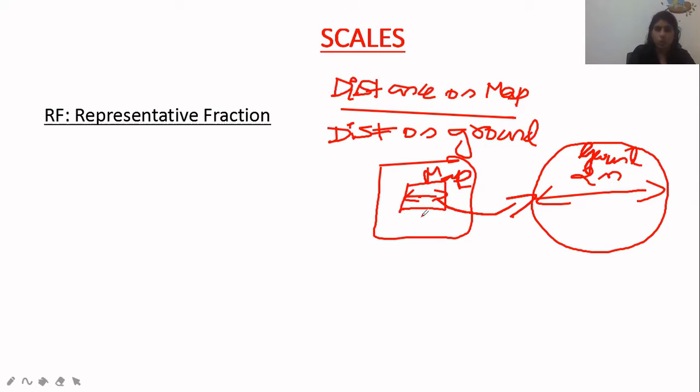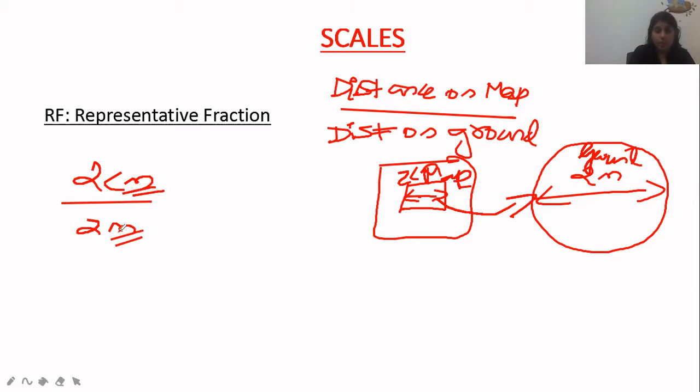The map distance will be smaller, as you know. Suppose the ground distance is 2 meters and I draw it as 2 centimeters on the paper. Then the scale is distance on map, 2 centimeters, divided by distance on ground, 2 meters. But you have to look at one thing: the units should be the same.